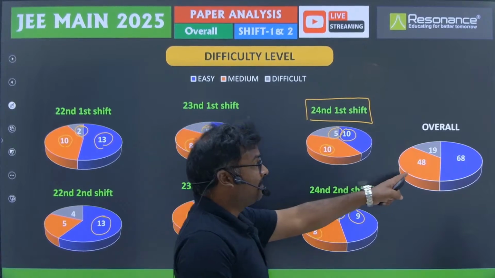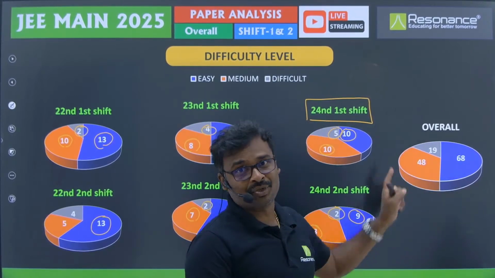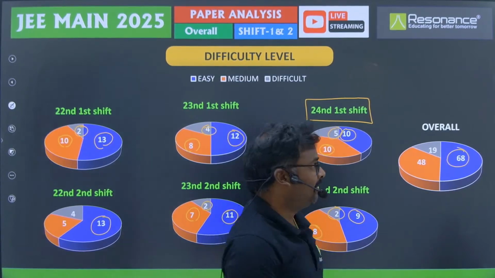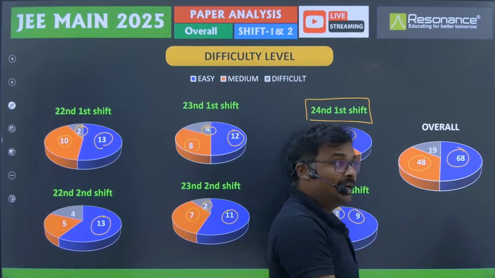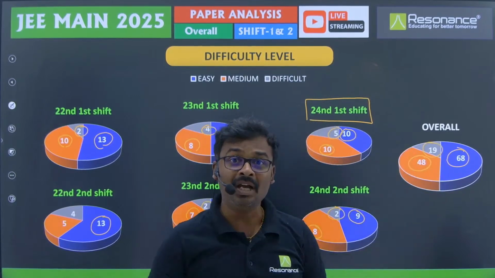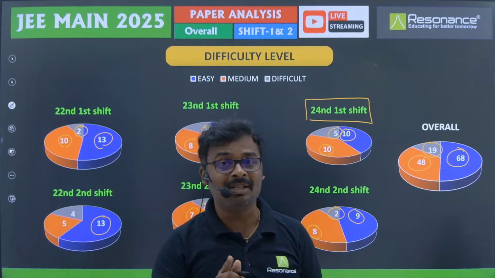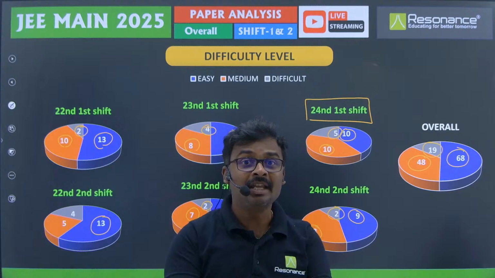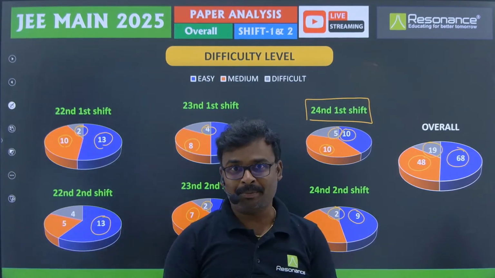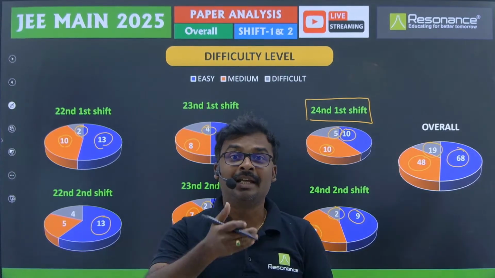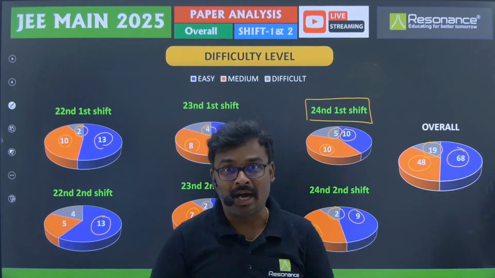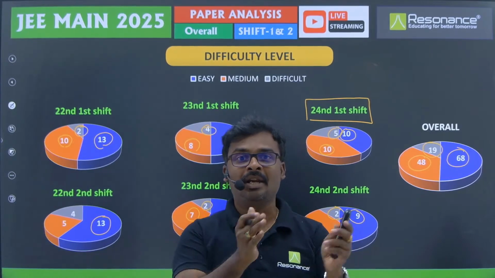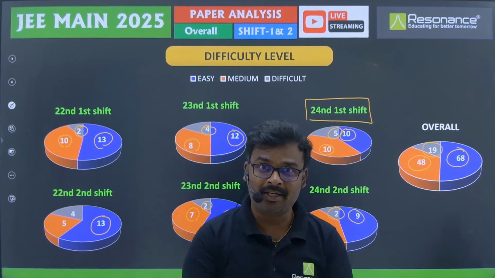And overall also, from among the total number of questions we have got, 68 questions came from the easy level, 48 questions came from the medium level, and 19 questions came from the difficult level. Difficult doesn't mean that they are very difficult, that you cannot touch the question. Difficulty is with respect to multiple steps, calculation involved, multiple groups of reagents asked, time taken, and concept difficulty. All together we are classifying them into difficult level, right.